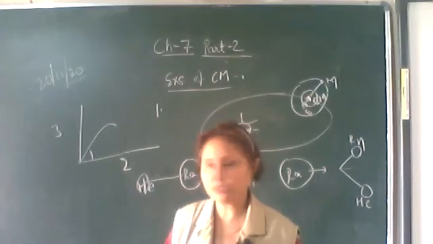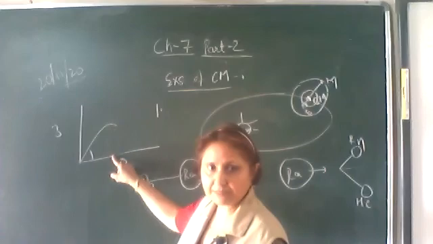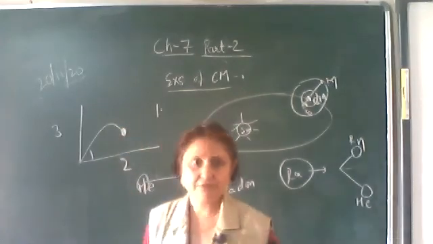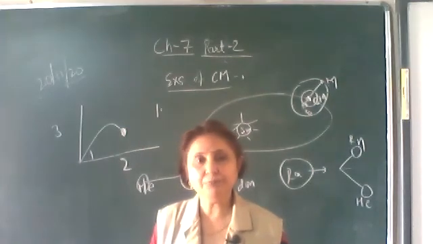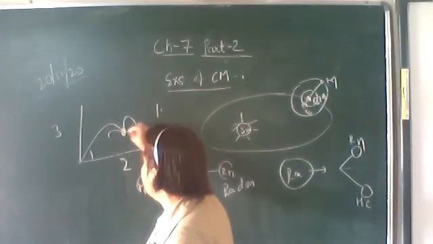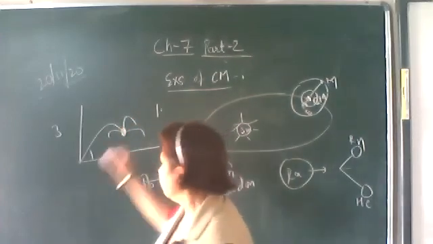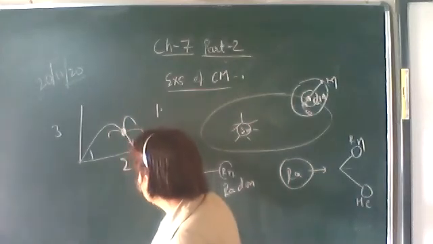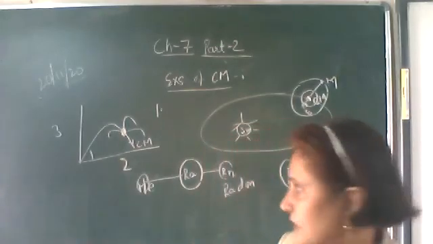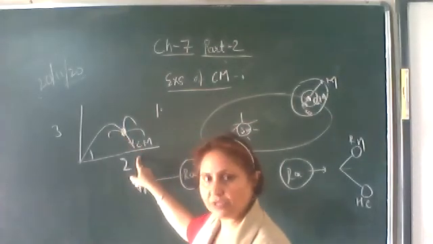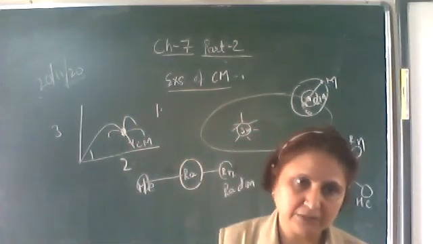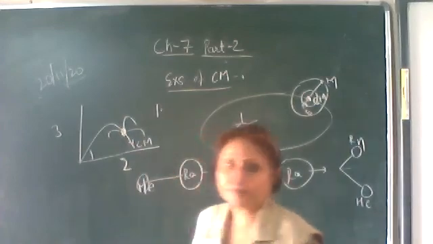What is projectile motion? It goes up, attains maximum height, and then it comes down. Suppose it explodes at this point. It will be broken up into a number of fragments, and all these fragments will make their own parabolic path, but the center of mass will keep moving along the same original parabolic path. The fragments which are broken will make their own parabolic path. So draw the figure and write down.